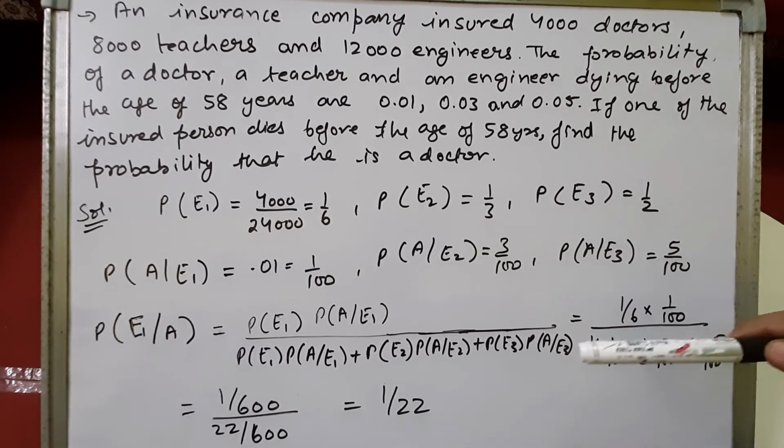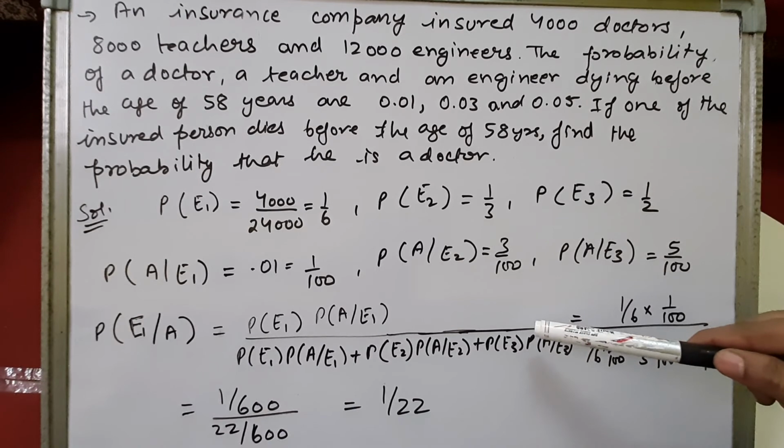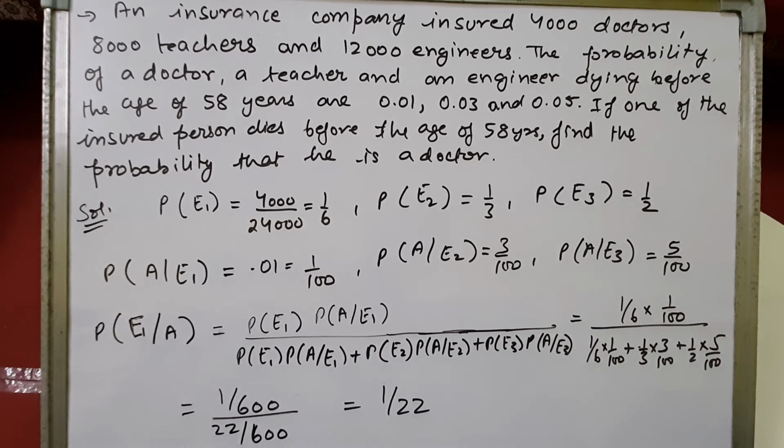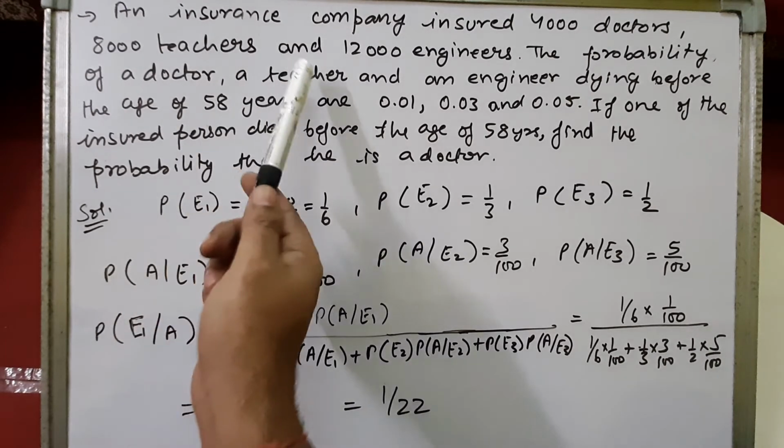So we have to find the probability of a person dies, a doctor dies and insured. That means we know that the person who dies is a doctor. So we have to find that he is an insured person from the doctors. Right.